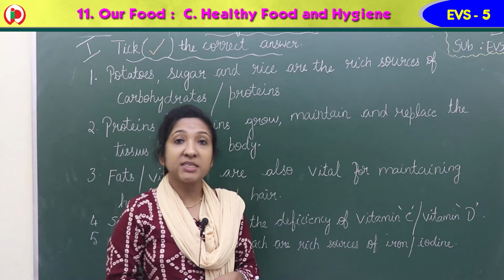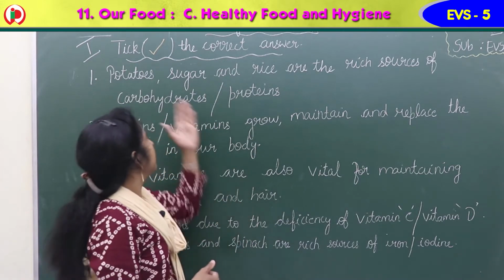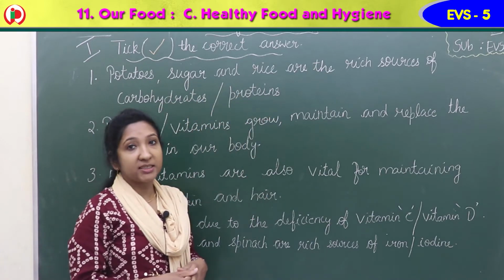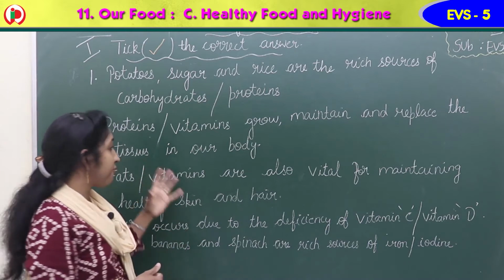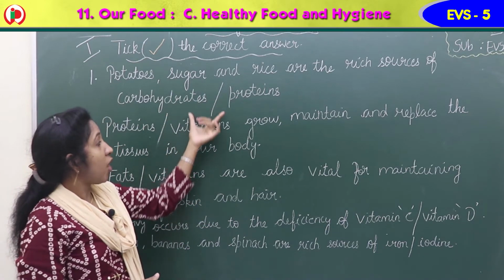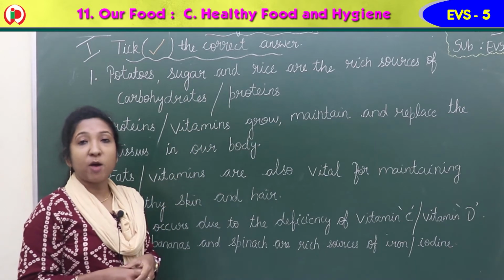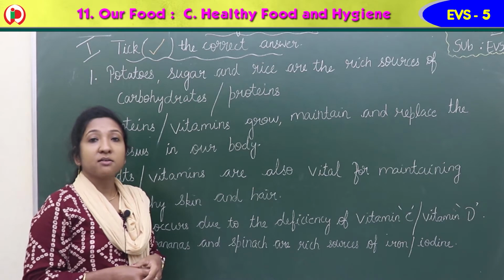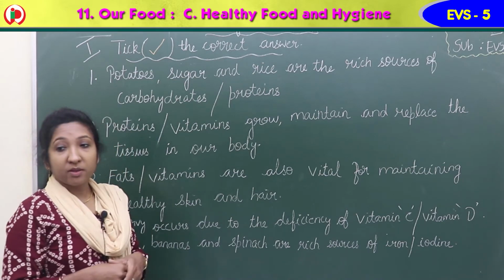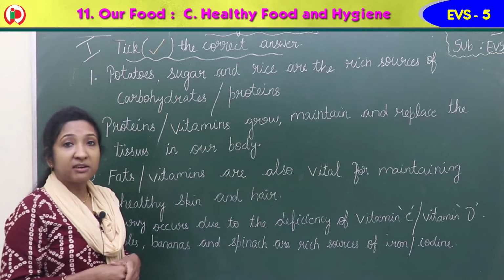So, the first exercise in the workbook is exercise 1. Tick the correct answer. Okay, tick the correct answer. So there are 5 questions given. Each question they have given 2 options. So among these options, one answer is correct. The correct answer you have to tick.